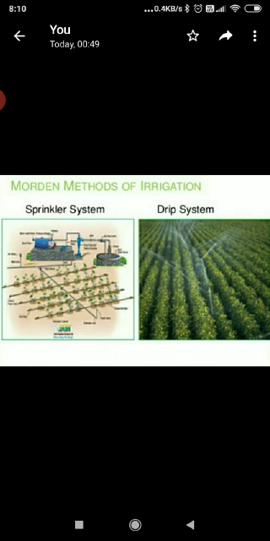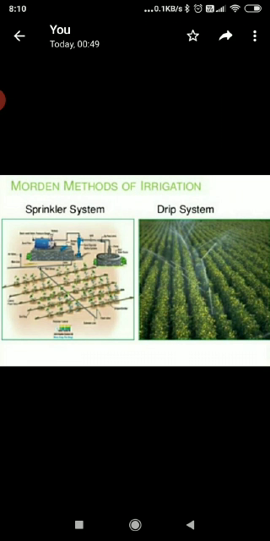What is the drip system? In this system, holes in pipes allow water to fall drop by drop just at the position of the roots. Water is not wasted at all. This system also saves water loss due to evaporation. It is a boon in regions where less water is available.